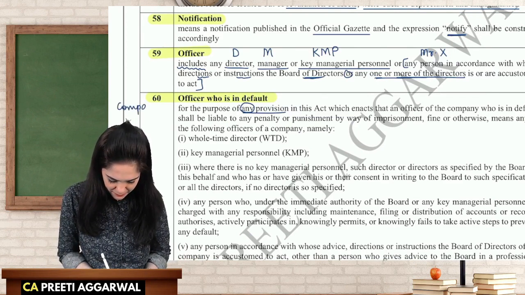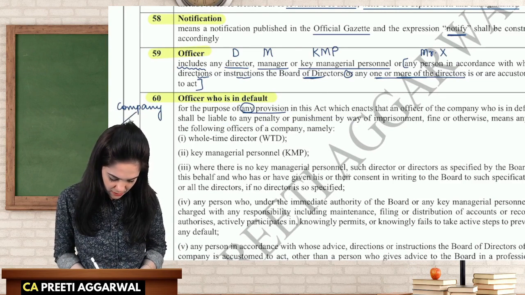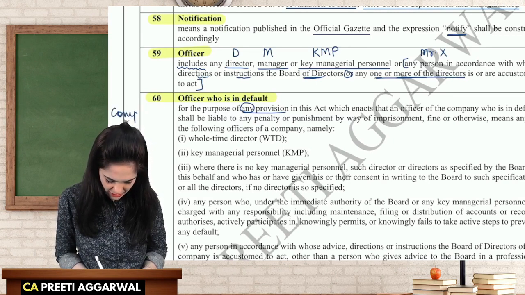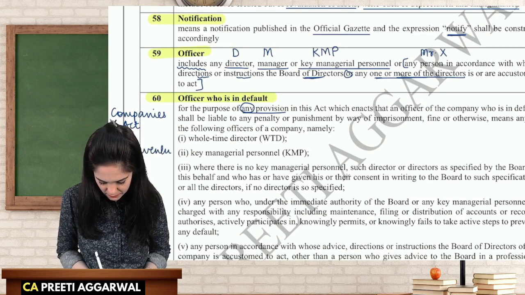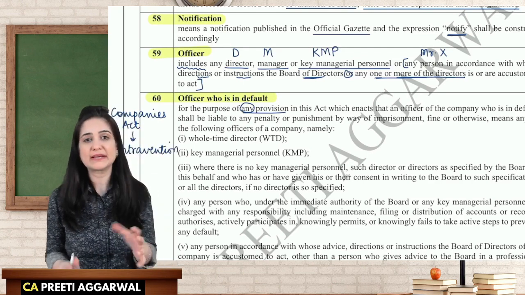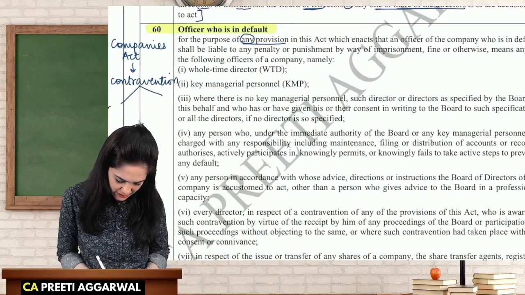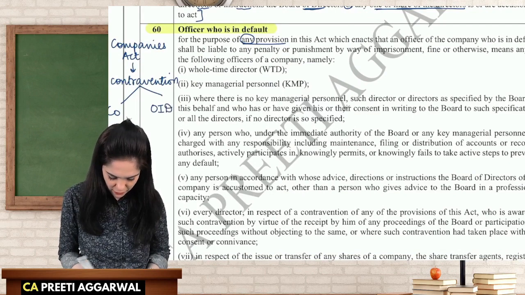In case of a company, I'll write Companies Act over here. So we have the Companies Act. In case of any contravention, okay, if we go against any provision of the Act, the Act holds either the company liable or the officer in default liable.